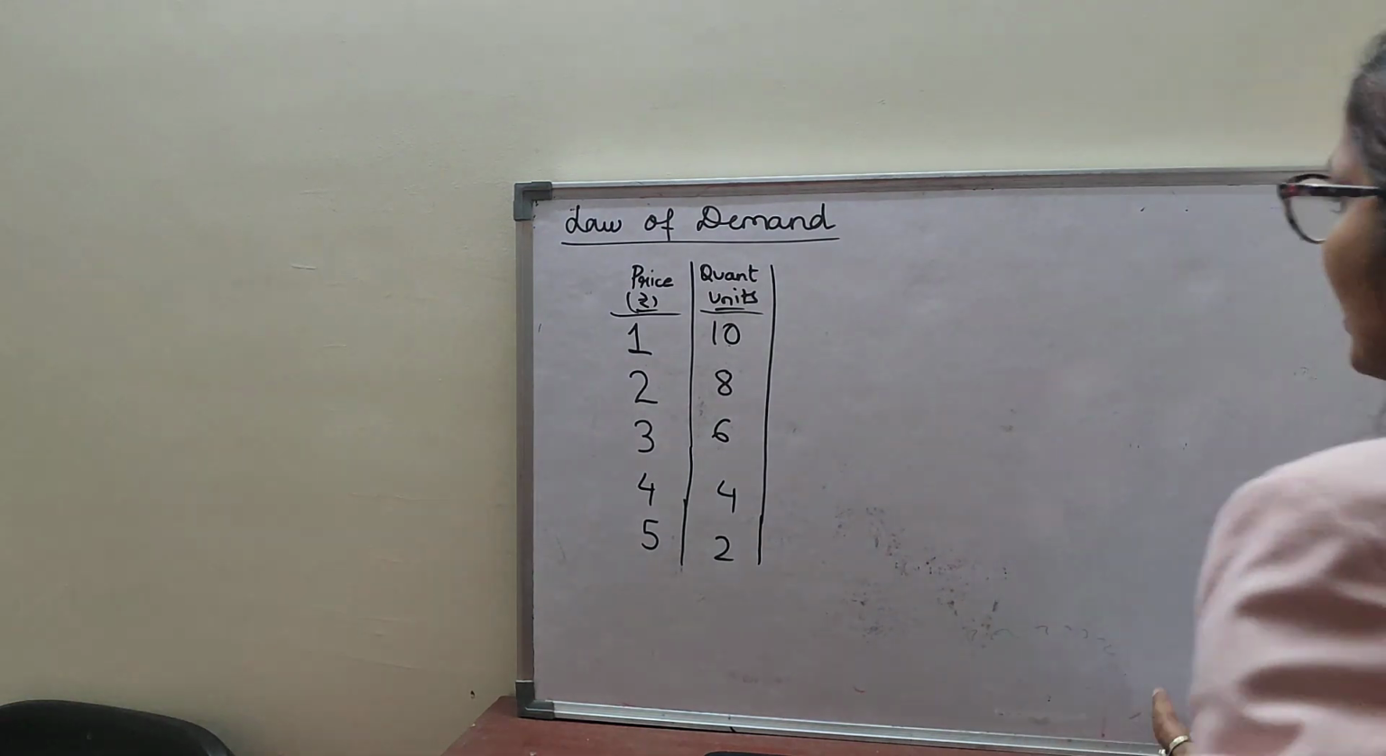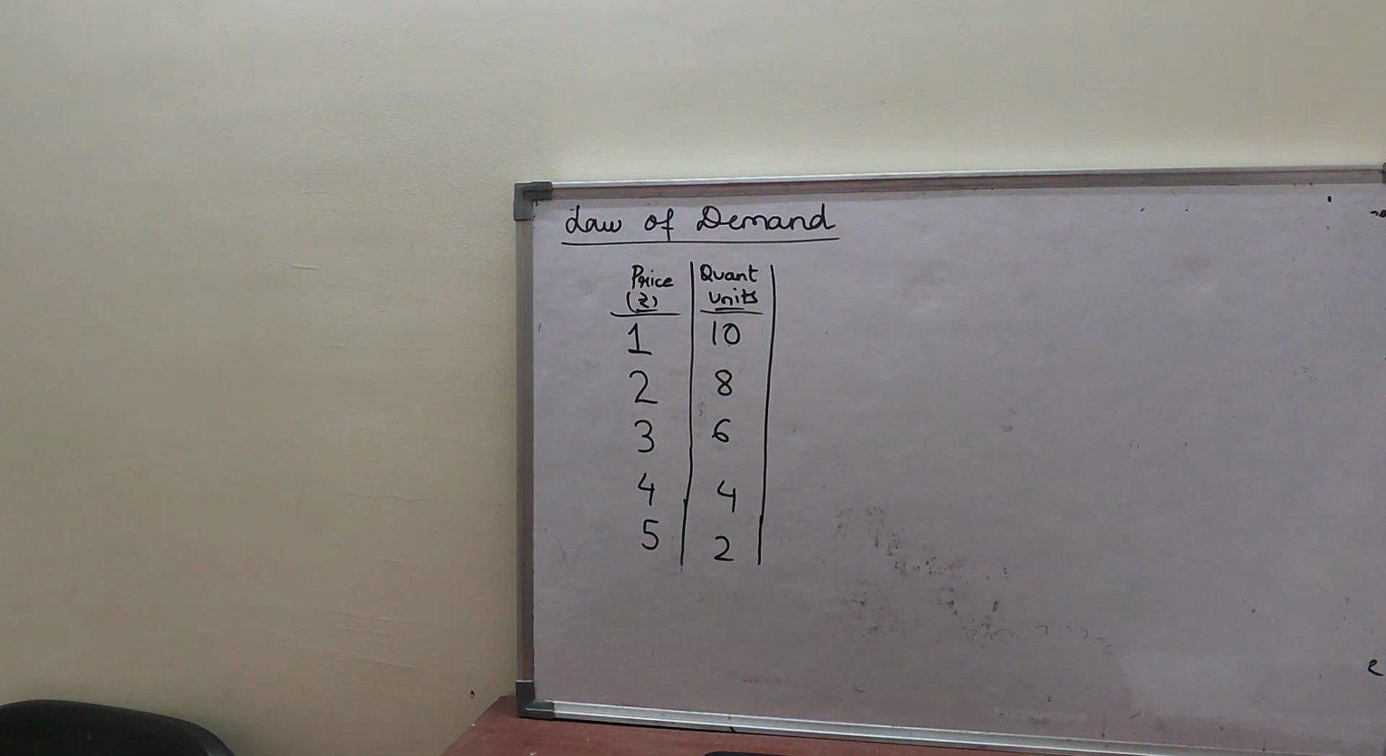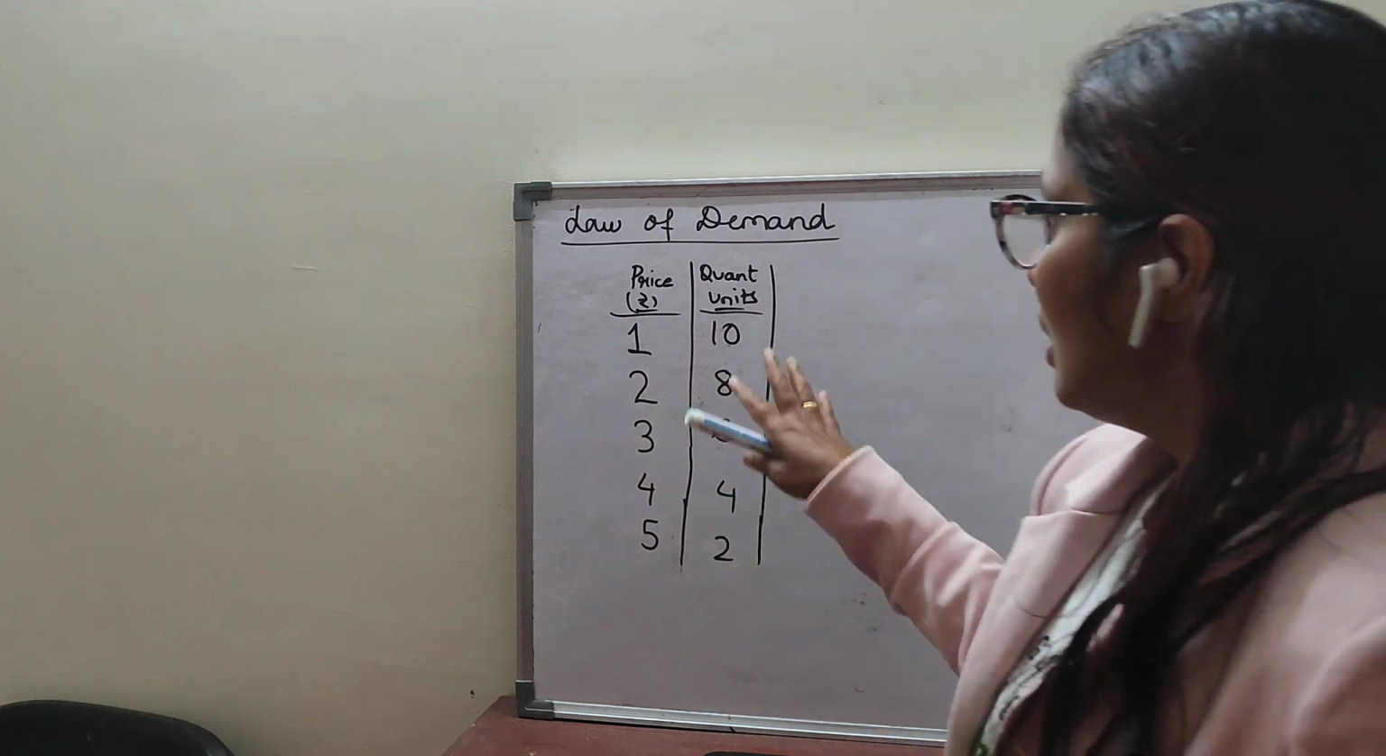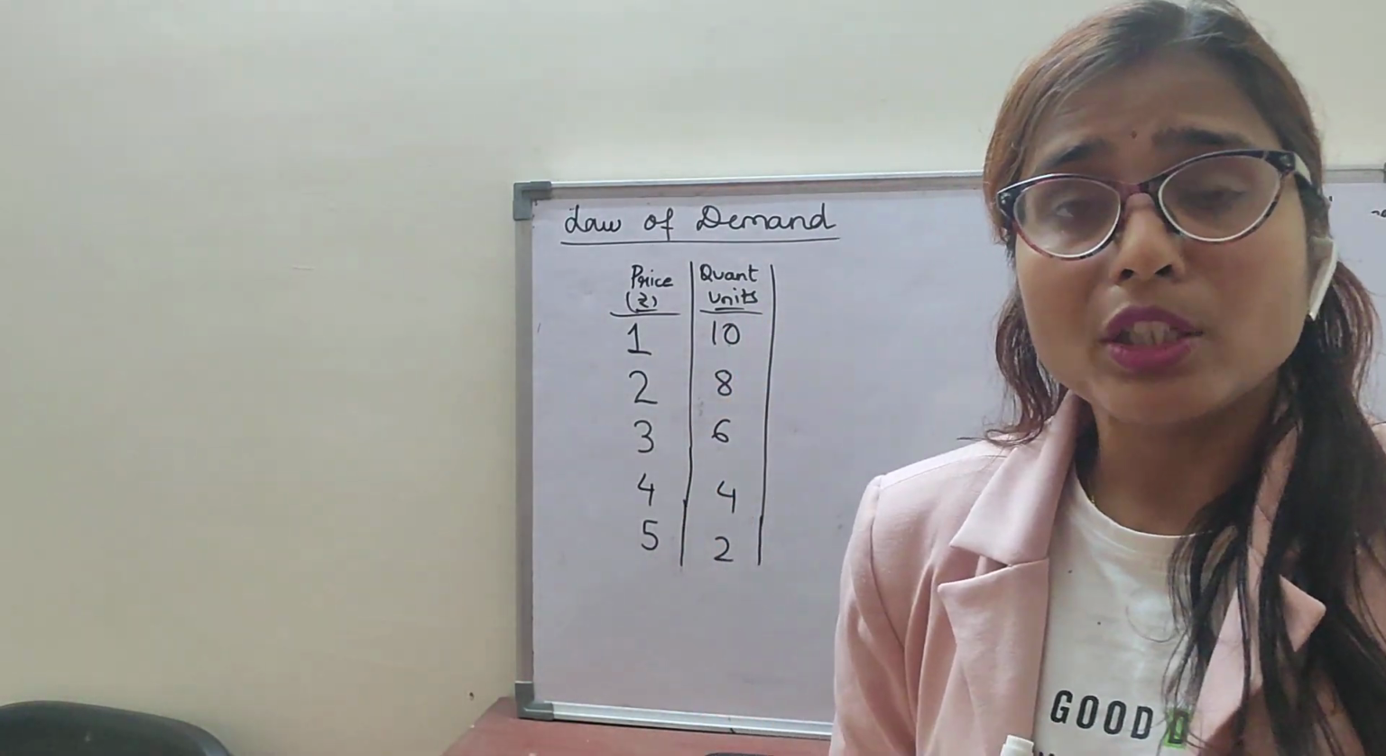So what you can see here is that two things are very much important. First of all, there is an inverse relationship between the price and quantity demanded. And second thing is that when the price is increasing, quantity demanded is decreasing. Clear? Now, here I have made you clear the law of demand.